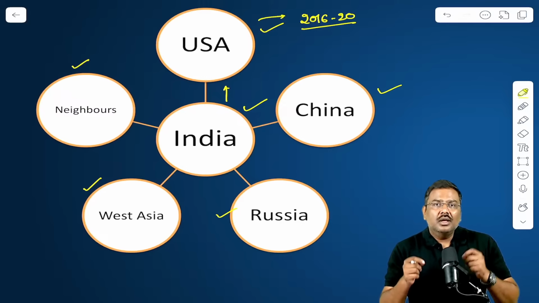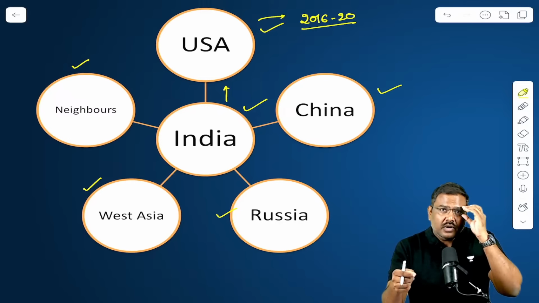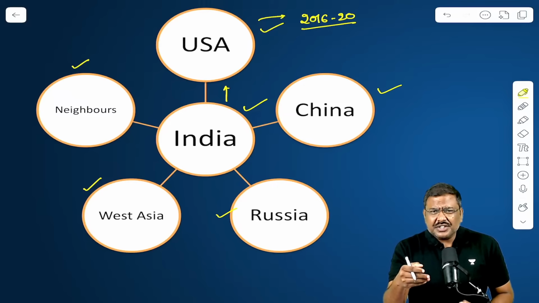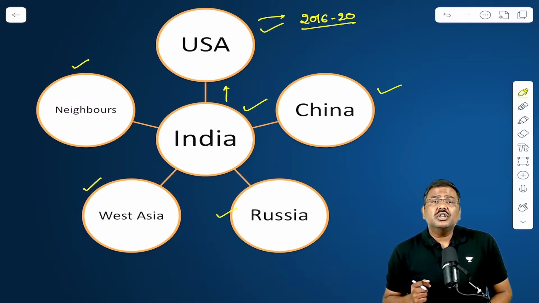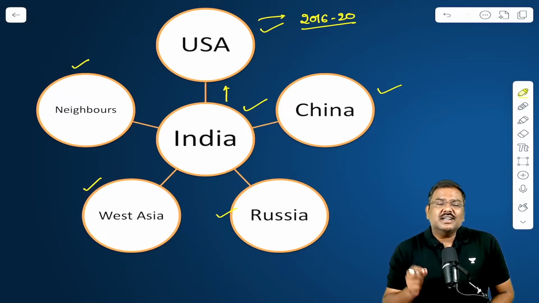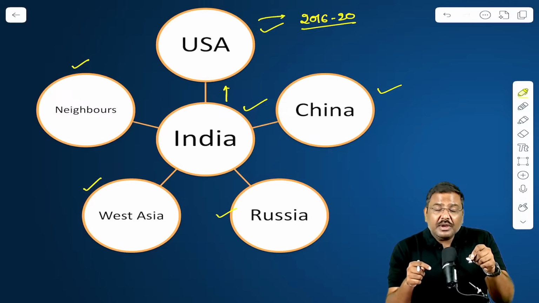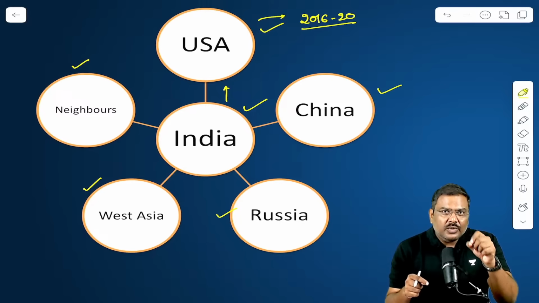For example, restrictions imposed by the government of India in terms of dairy imports, restrictions over data localization norms, etc. So different measures were raised as a concern, and they were basically arguing that these kinds of measures or policies would hurt US businesses.